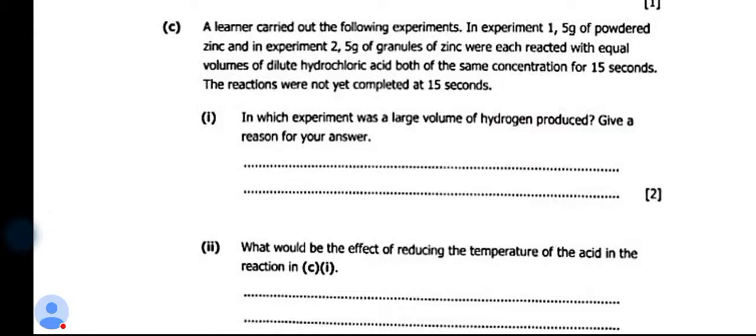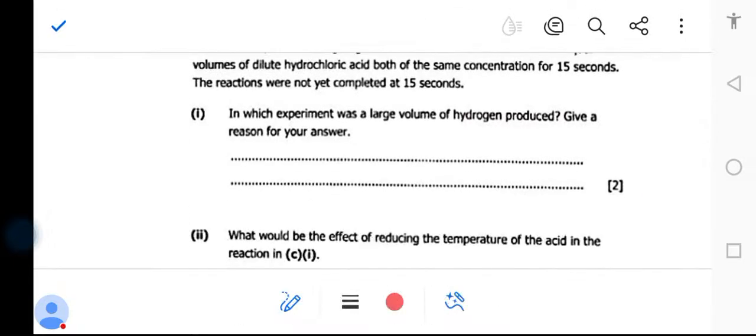It will react more than the granules, because the granules need first to melt and everything, but if it is powder, it will react quickly. So the large volume of hydrogen will be produced under experiment 1.